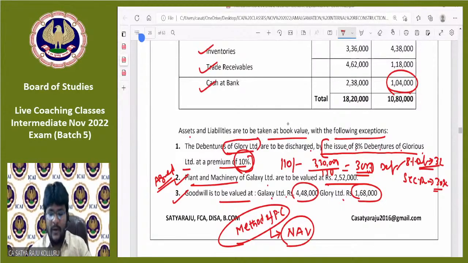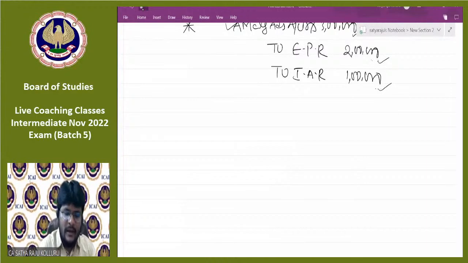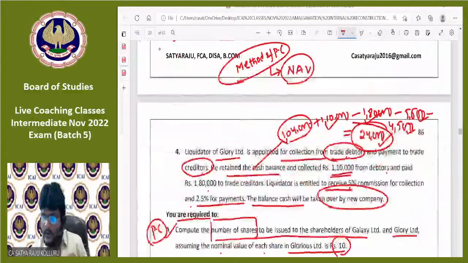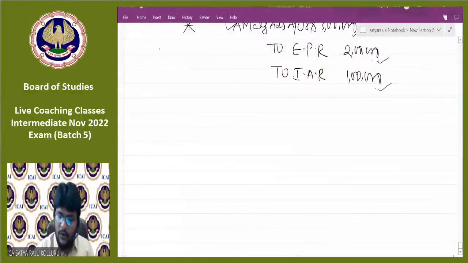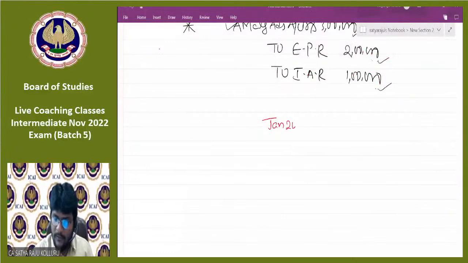So can you please tell me, all of you, in case of the NAV method, how to calculate PC? Assets taken over at the agreed value, less liabilities taken over at the agreed value. Just a moment. The question is January 2022, right? January 2021. Question paper question.